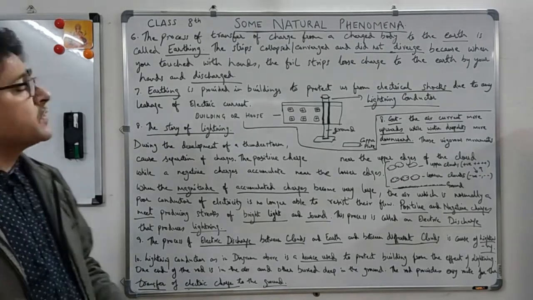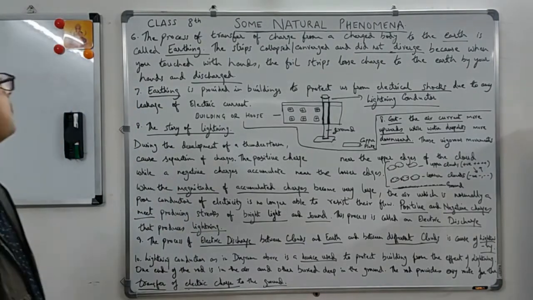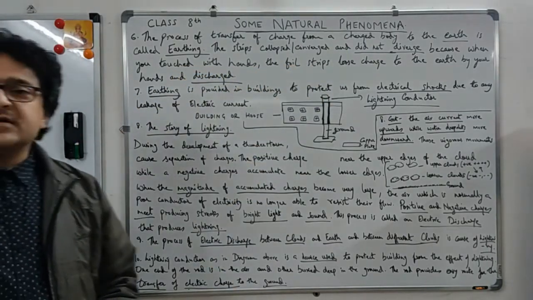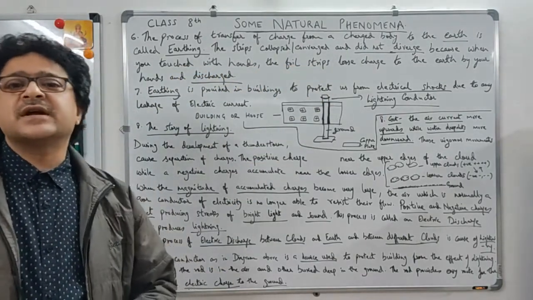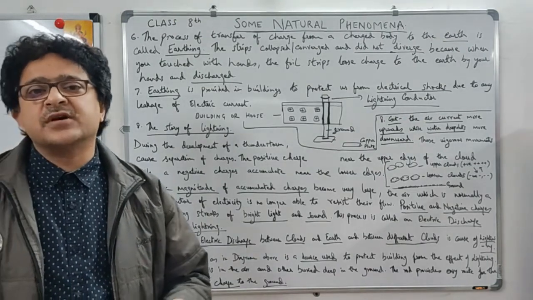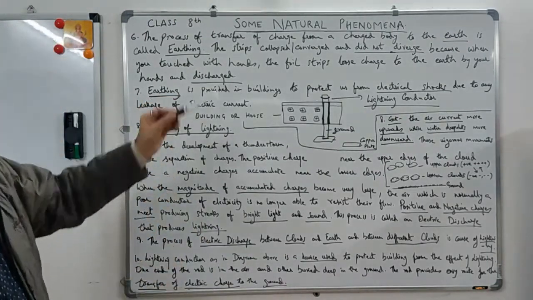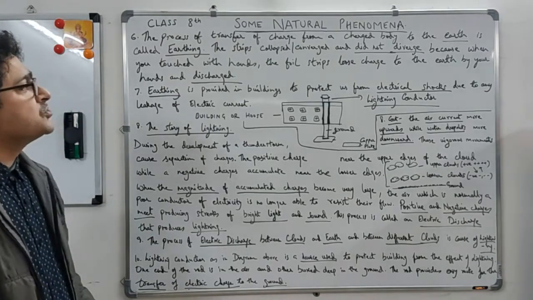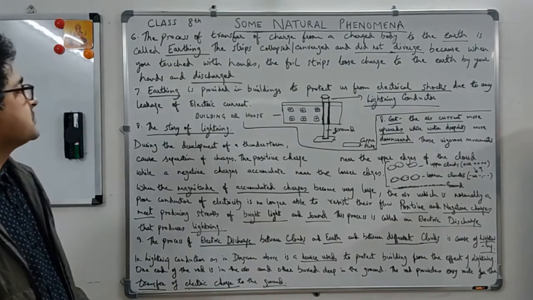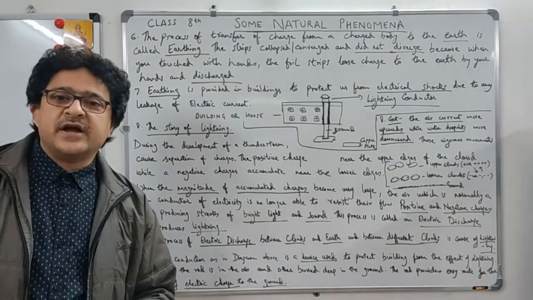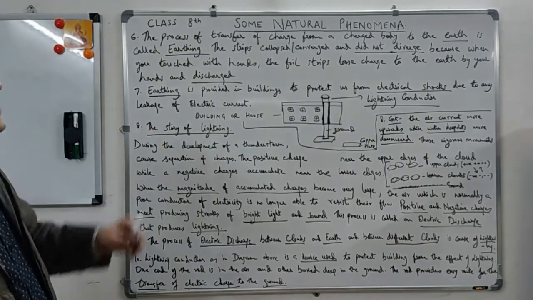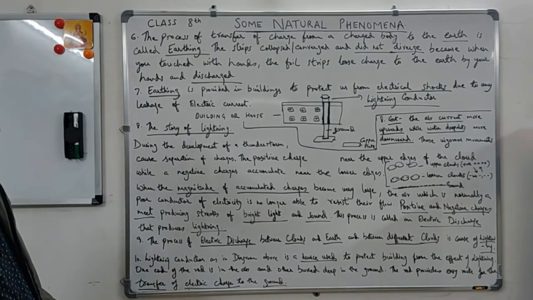So there is also the concept of earthing, which is transfer of charge from a charged body to the earth. Whenever some charges go to the earth, it gets neutralized. That's called earthing. So the foil strips, the aluminum strips, lose charge to the earth by your hands and discharge. So don't touch the paper strip by your hands. If you do, then it will discharge and neutralize, and then it will not diverge.